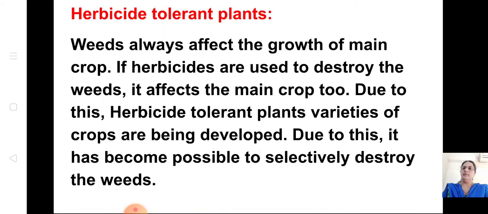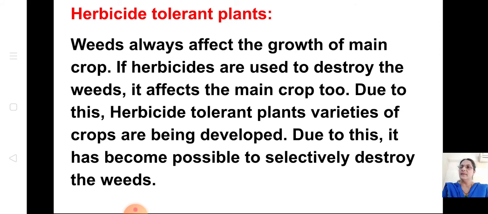Now, we'll see the last part. One more we'll see and we will stop with this. Weeds always affect the growth of the main crop, isn't it? Weeds means unwanted plants. With the main crop, suppose you are planting cauliflower or carrot, in between that there are the weeds, that is plants of no use. This is the jungle ones. It is not of any use for us. They are called weeds, like the grass or small plants which grow in between our main crop.